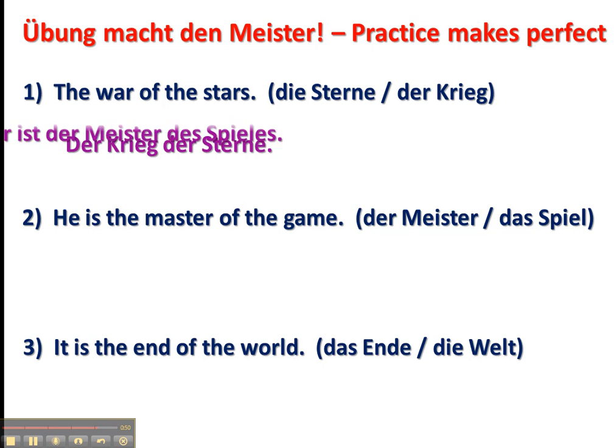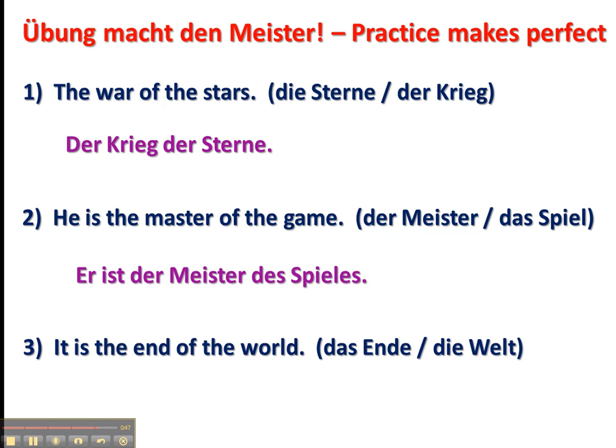He is the master of the game. Ist der Meister des Spieles. Spiel is a das word, so it changes to des, and since it is 1 syllable, it adds an es. It is the end of the world. Es ist das Ende der Welt. Again, it's a feminine noun, so it changes to der, and no ending onto the noun itself.